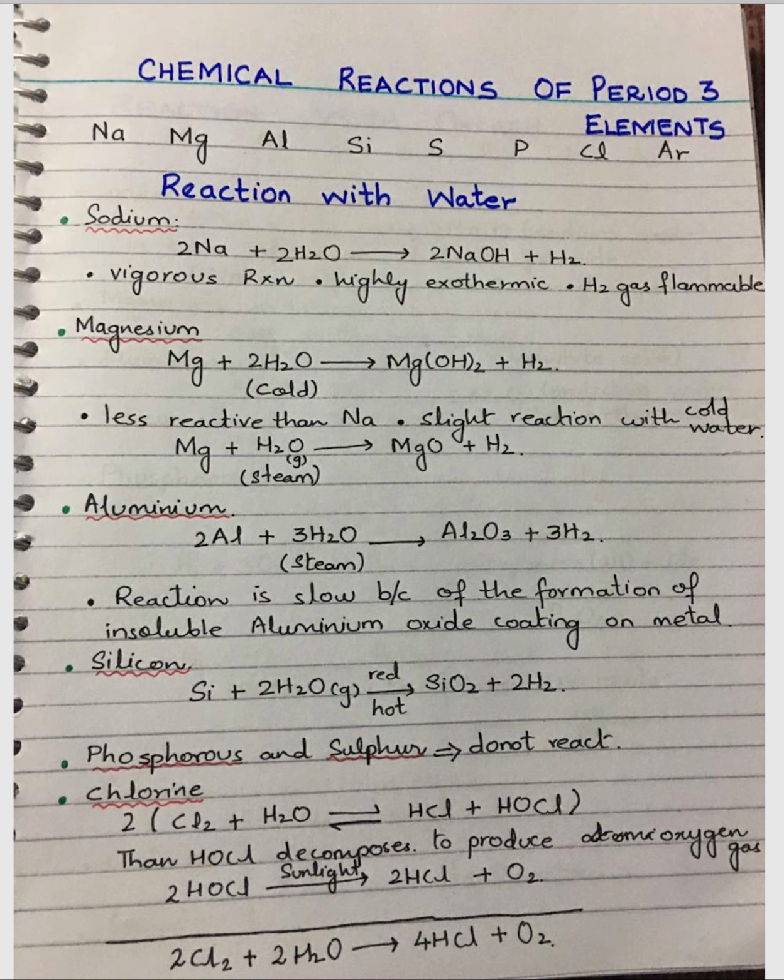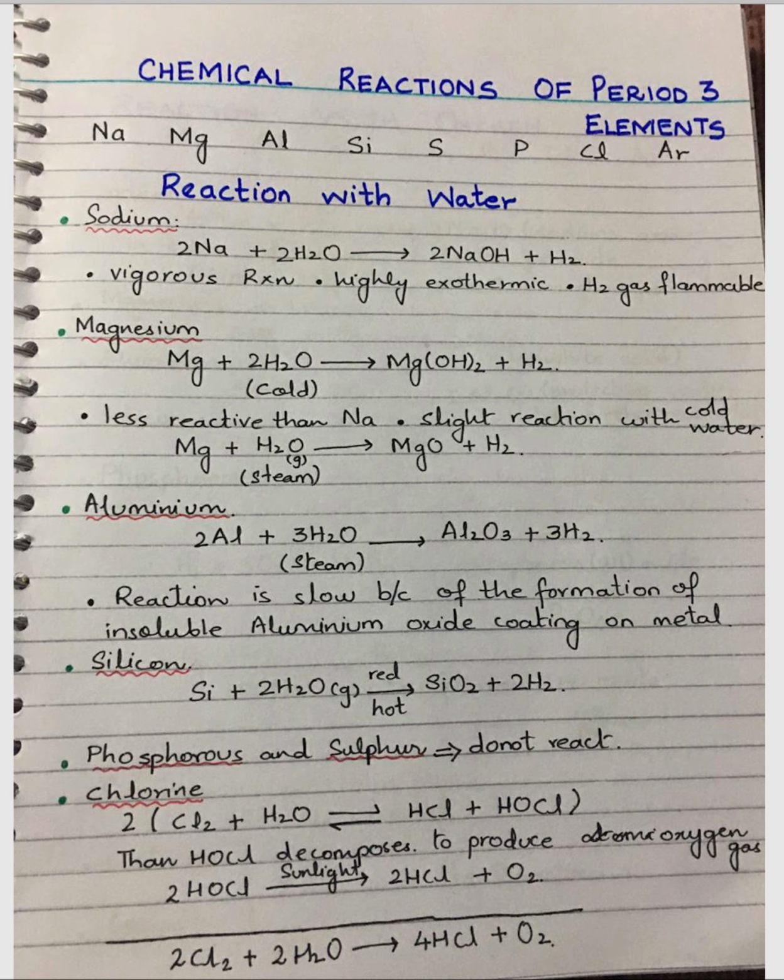Next is silicon. Silicon reacts with steam in the red hot state, and as a result silicon dioxide and hydrogen gas are produced. Phosphorus and sulfur have no reaction with water.